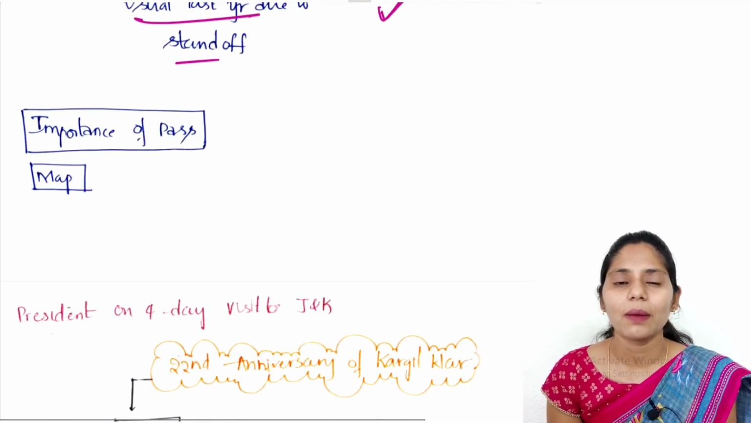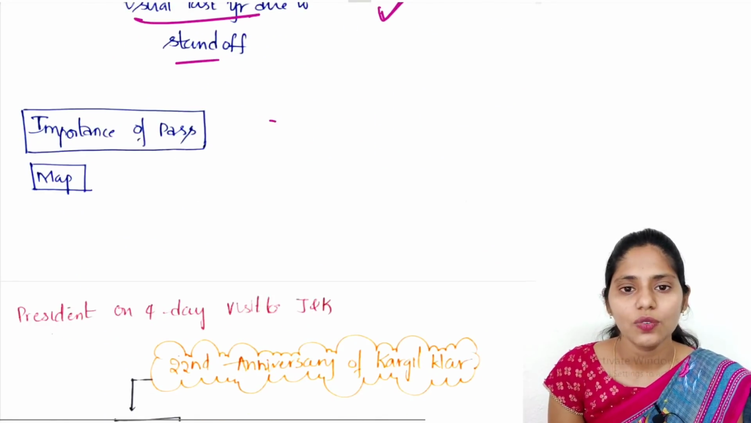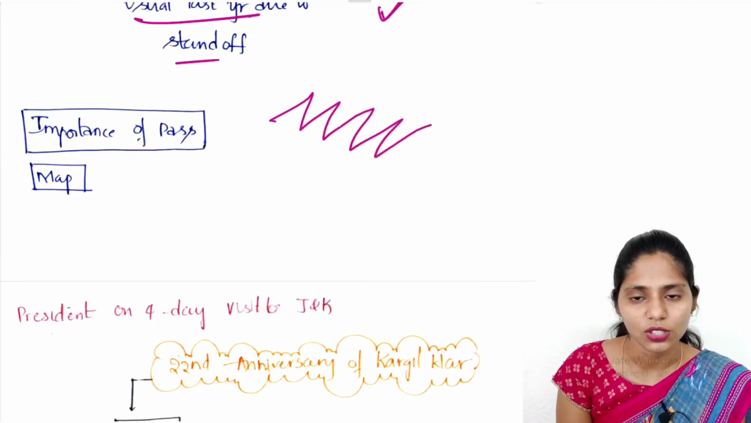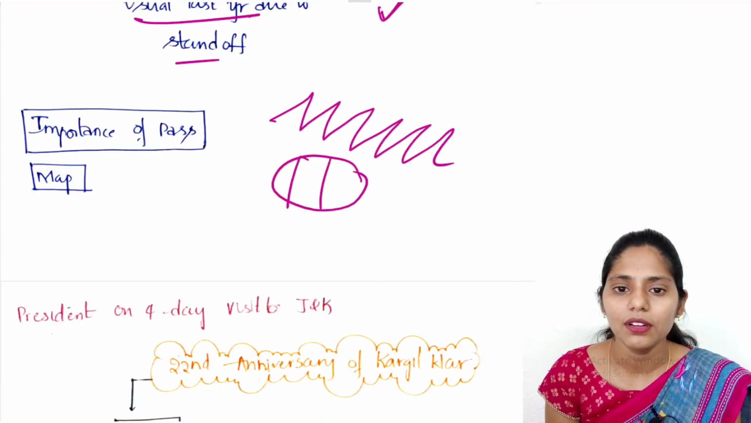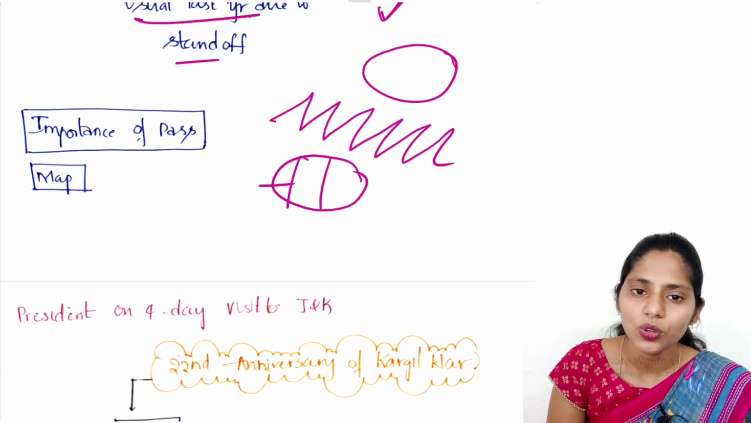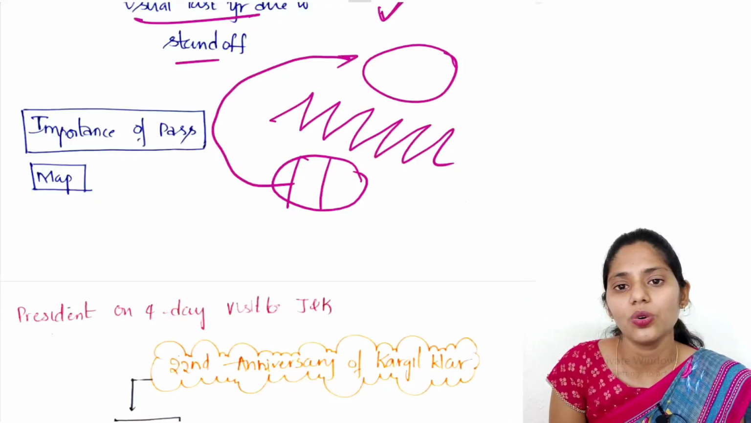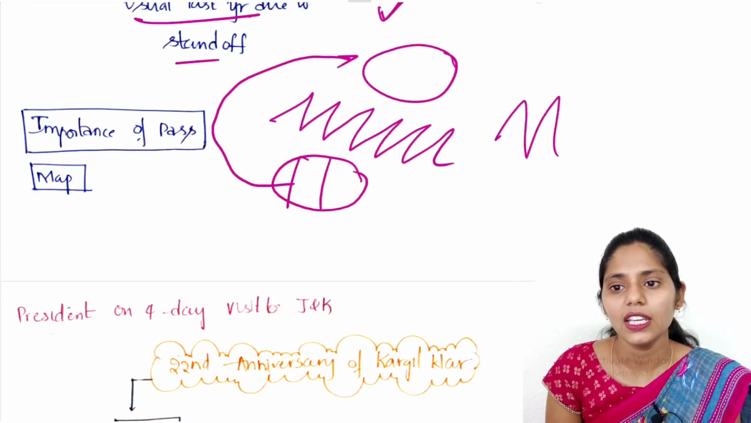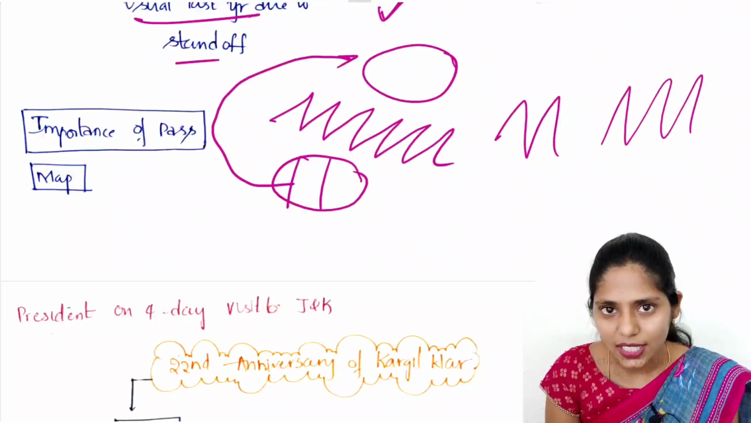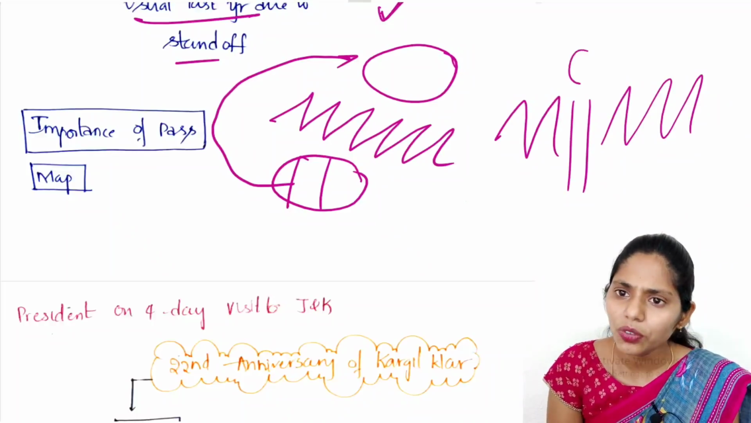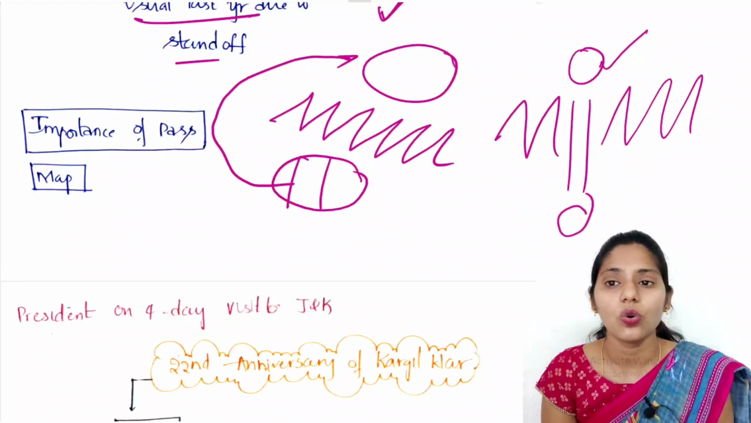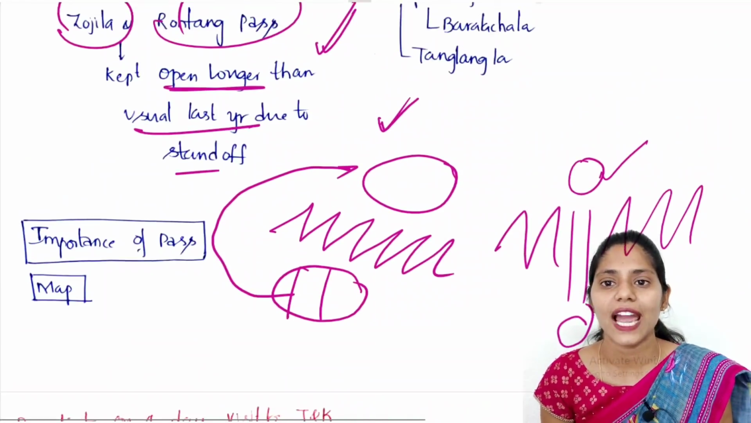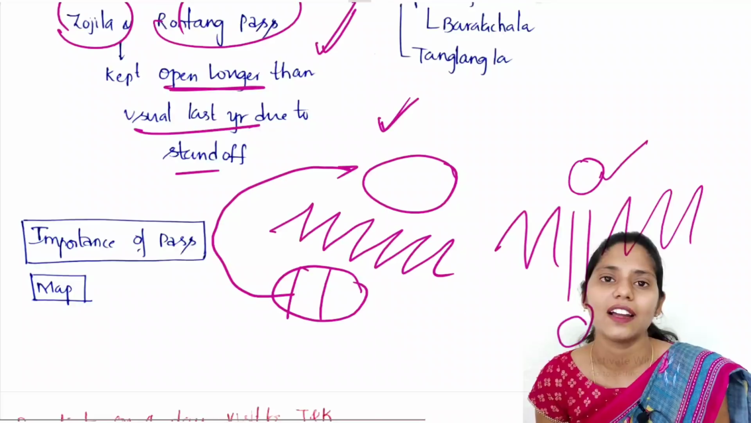Now let us talk about the importance of a pass. Whenever we have a chain of hills or mountains in this way, if we want to connect the people of this area with this area, we need to move around these mountains and go in this way. But if there is any pass or any discontinuity seen here, we can easily move in this area to connect this, right? In this way, these passes play an important role in the movement of troops. Because of this, we are going for some construction activities at Bachala as well as Tangla passes.